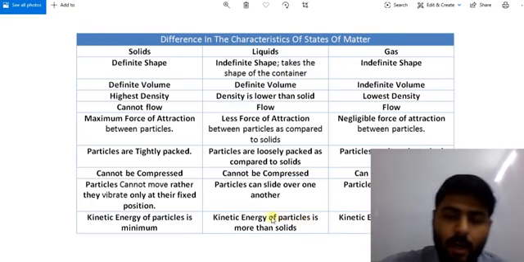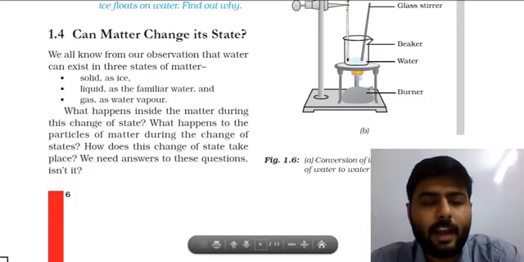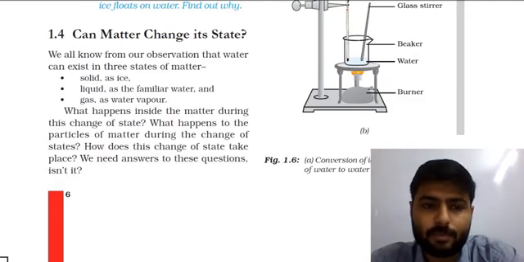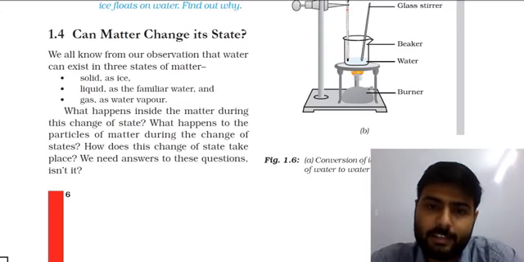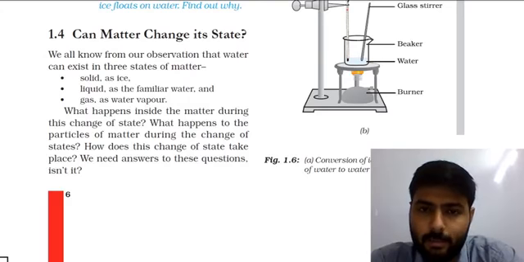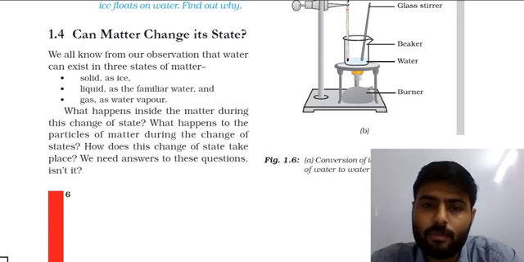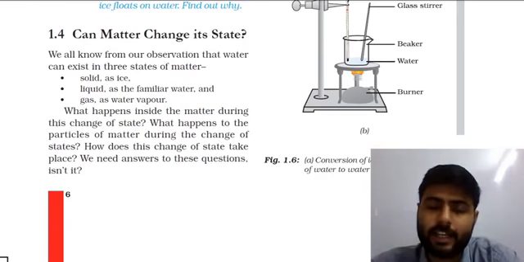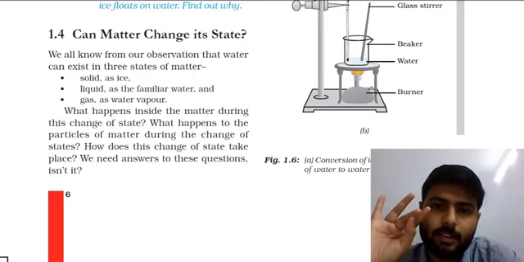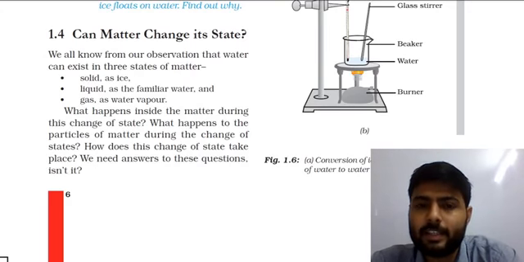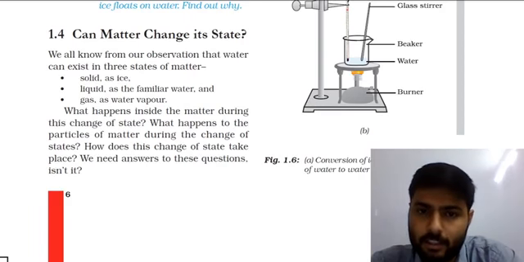Now let's move ahead in our chapter. Now we have point 1.4, can matter change its state? We are talking about change in state of matter, which means we have three states: solid, liquid, and gas. It means, can we convert one state into another state?